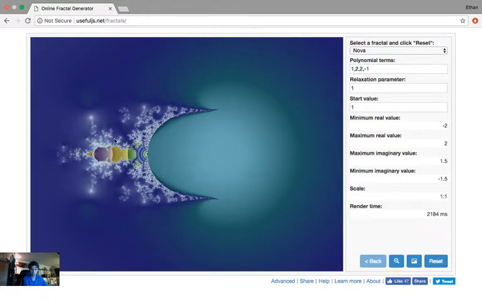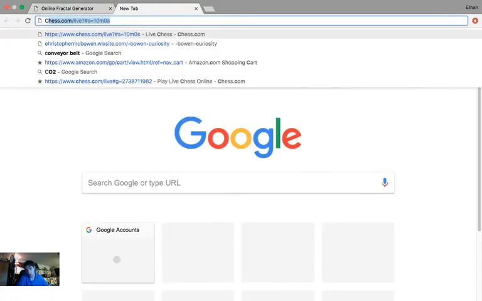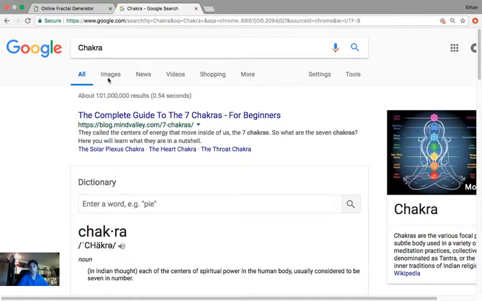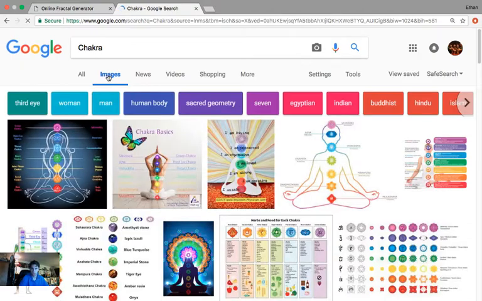Wow, look at that. It changed that right there. The middle portion almost looks like a chakra, right? So you kind of see the similarity?